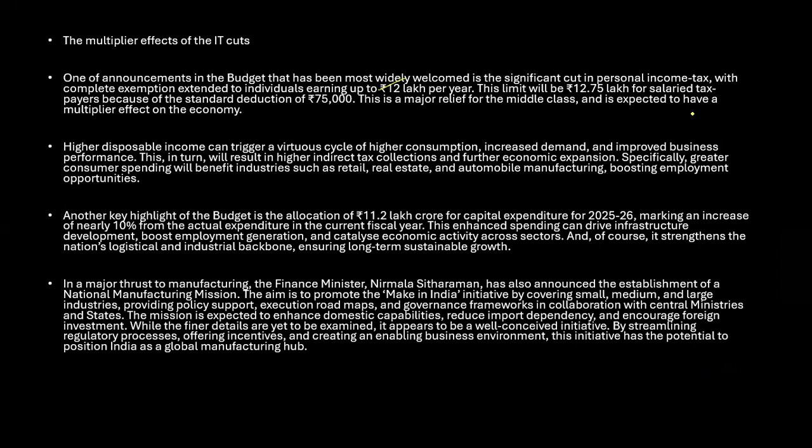So if I have an income and I have to pay income tax, complete exemption is extended to individuals earning up to 12 lakh per year. This limit will be 12.75 lakhs for salaried taxpayers because of the standard deduction of 75,000. So this is major relief for the middle class and is expected to have a multiplier effect on the economy.